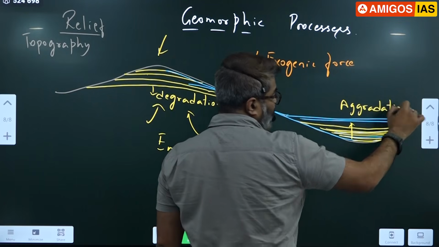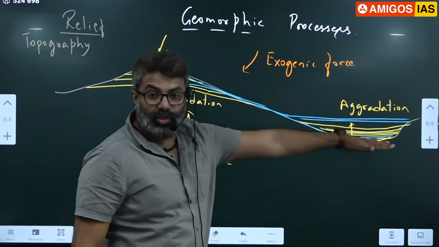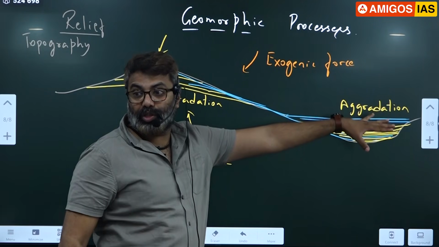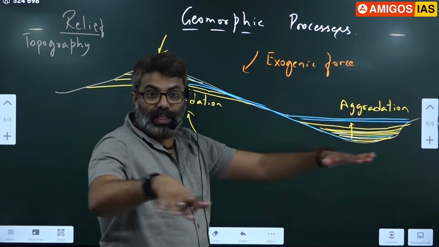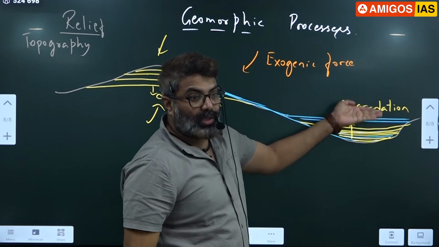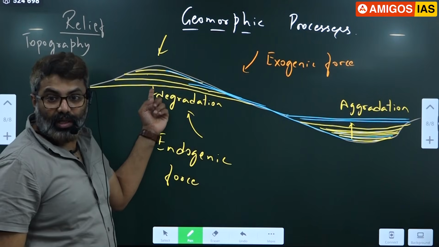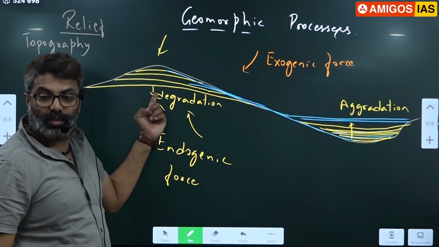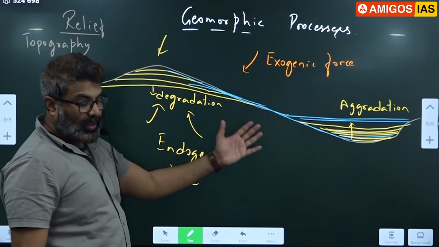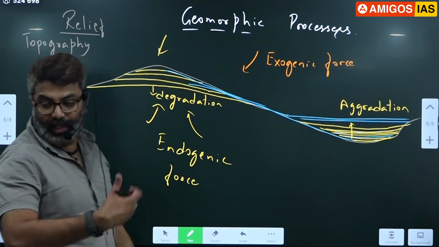All of you understand? Degradation is removal: weathering, erosion, transportation. Deposition is an aggradation process. What is deposition? Aggradation, because material gets filled, so the elevation goes up. Erosion is a degradation process where the material is removed, whereas deposition is an aggradation process where the material gets filled up.